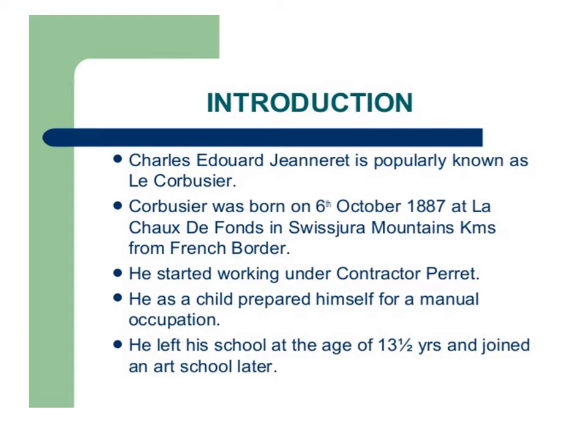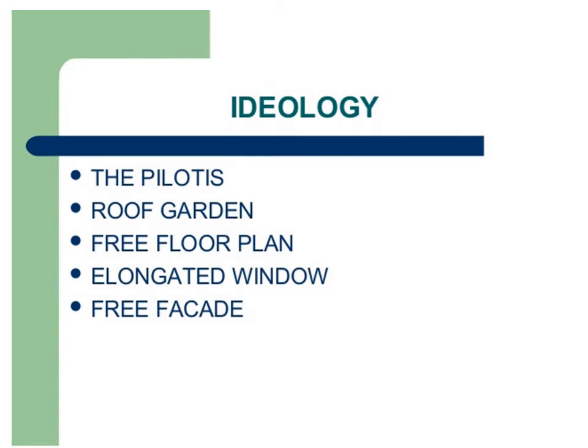He started work under a contractor for facades. He had prepared himself for manual occupation. He left school at the age of 13.5 years and joined an art school later. The following ideology was put forth by Le Corbusier: the pilotis, roof garden, free floor plan, elongated windows, and free facade.